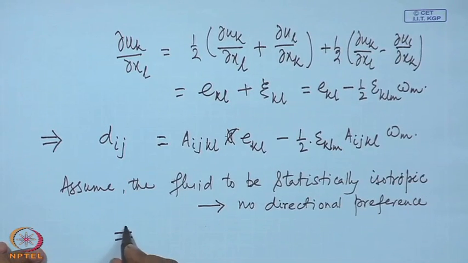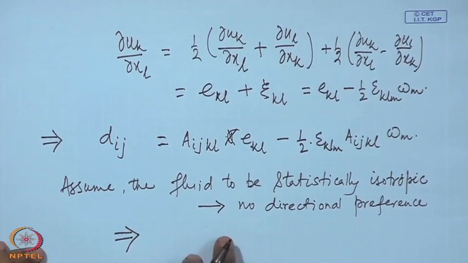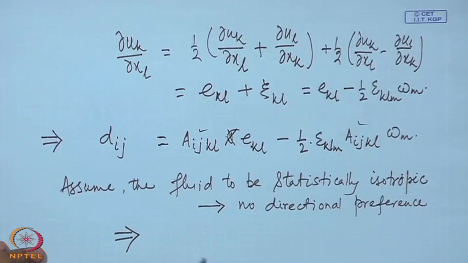So, this is the meaning of this assumption, that is why we have made this assumption, that the coefficient matrix Aijkl is an isotropic tensor.